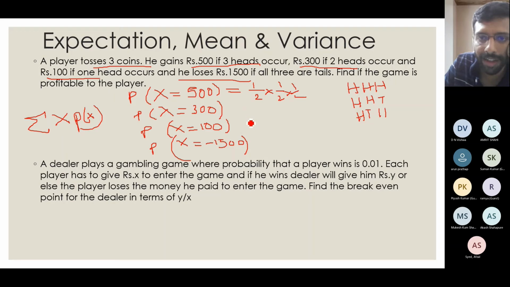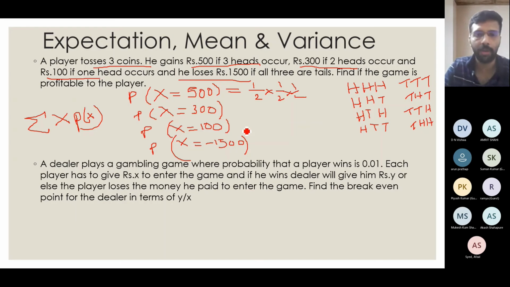Head, tail, and then the other both can be tails. So you get 4 cases. Similarly, you can have tail, tail, head, tail, head, head. So basically, when you toss 3 coins, you can have 8 possible outcomes, right?